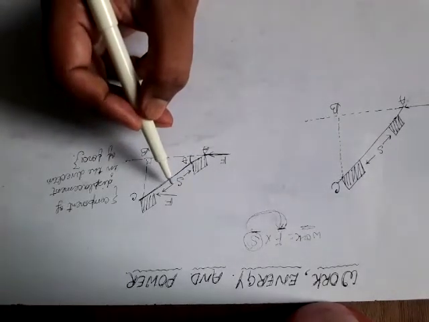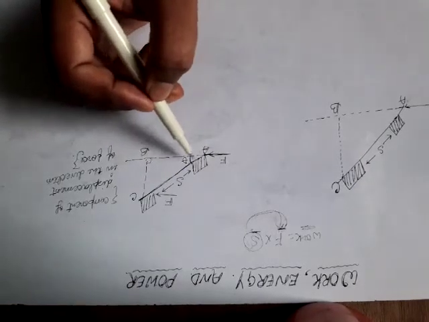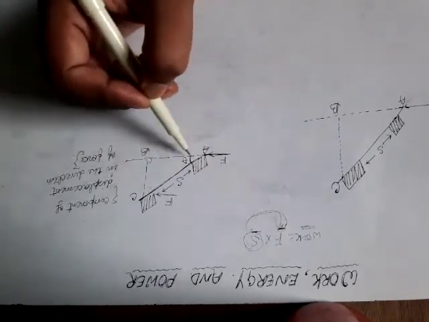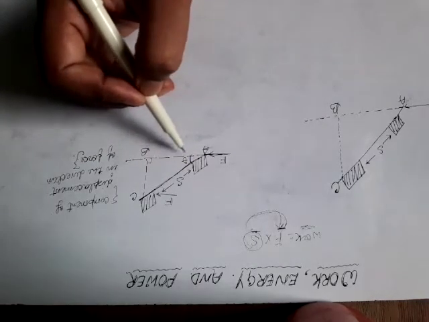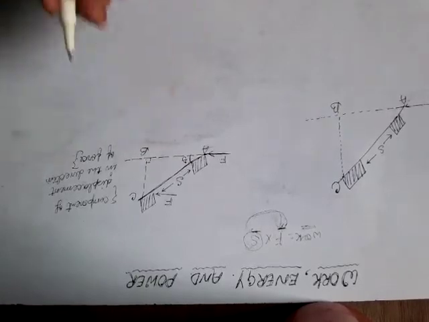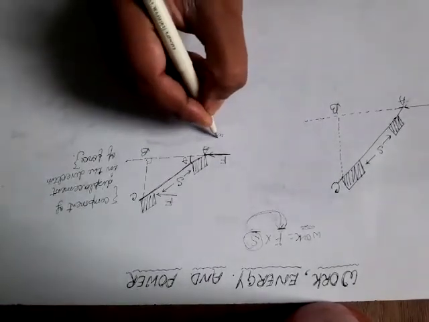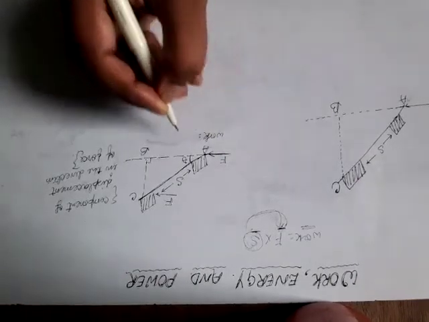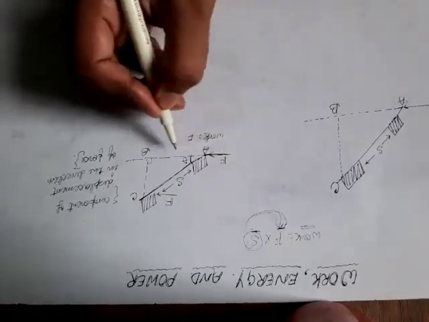How will we find it? Although the displacement is in a different direction, inclined at an angle theta with the horizontal, how will we find the work? Here the work is equal to force, and the direction will be this only, because I am applying a force in this direction.